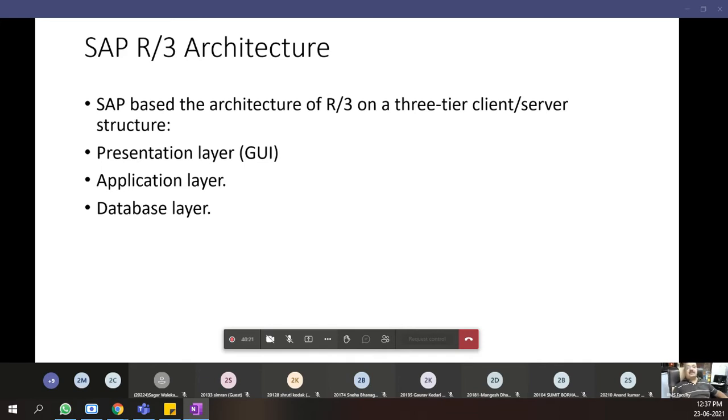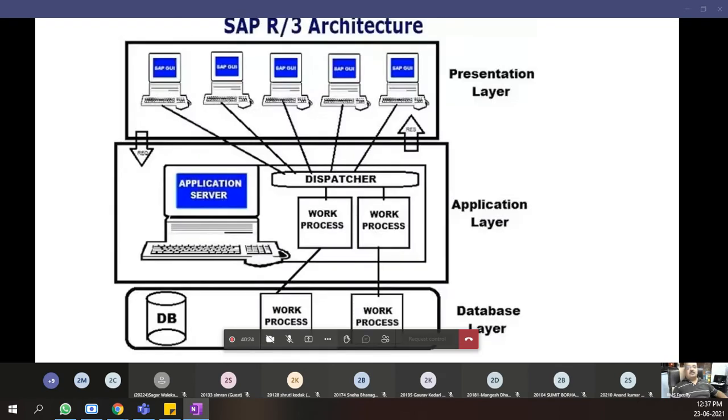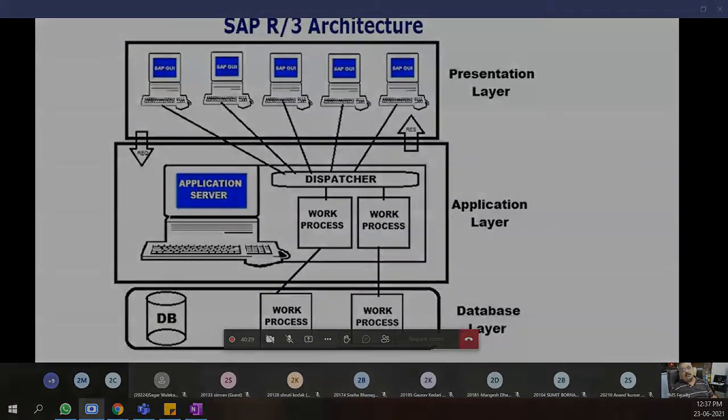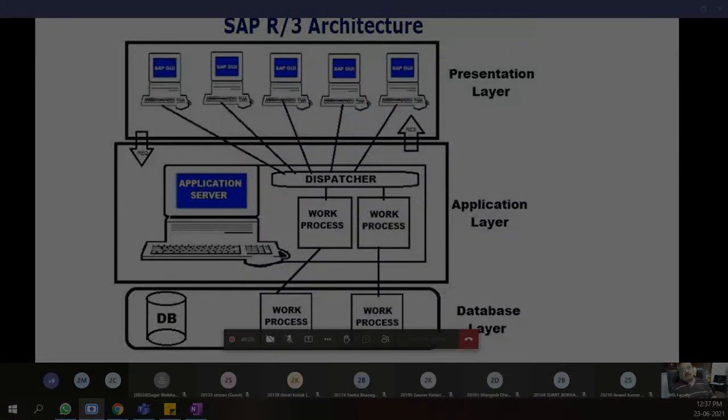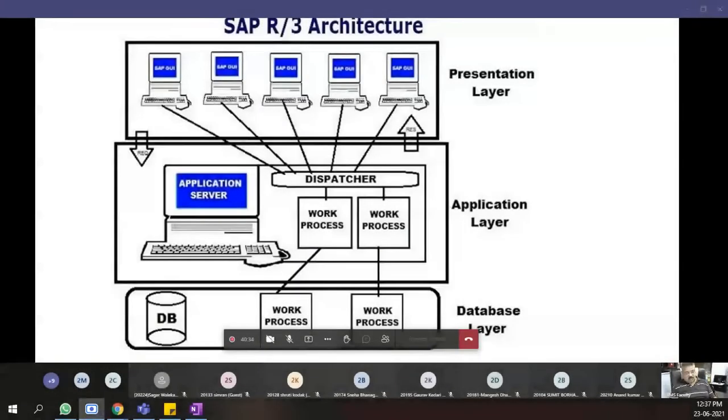Now let us go through the SAP architecture picture form. Please have a look at the SAP R/3 picture form architecture. So you can see in the presentation layer there are multiple computers. Multiple computers are working on SAP GUI. All of you know what is the meaning of GUI? Graphical user interface.